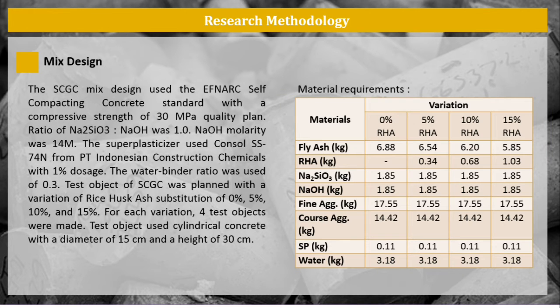Second, mix design. The SCGC mix design used the EFNARC self-compacting concrete standard with a compressive strength of 30 MPa quality plain concrete. The ratio of sodium silicate and sodium hydroxide was 1.0. Sodium hydroxide molarity was 14 M. The superplasticizer used was Conplast SP 74N from PT Indonesian Construction Chemicals with 1% dosage. The water binder ratio used was 0.3. Material requirements for SCGC can be seen in the table.